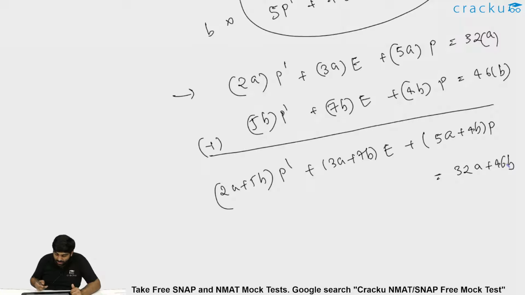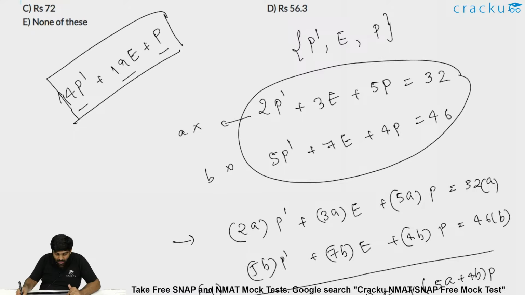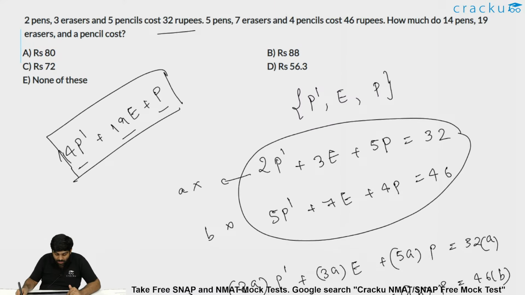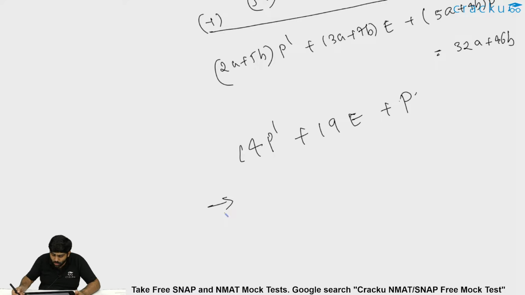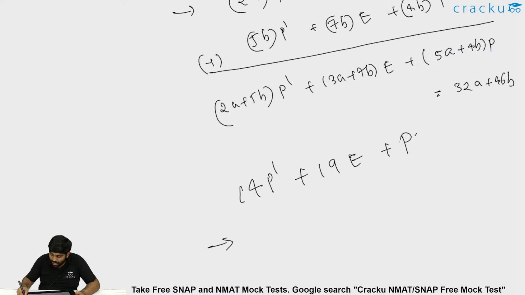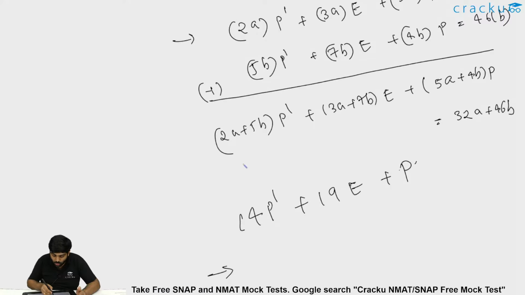Now what we are interested in finding is 14 P dash plus 19 E plus P. This is the value which I require. So how do I solve this? After multiplying with A and B and adding, I should get 2A plus 5B as 14, 3A plus 7B as 19, and 5A plus 4B as 1.